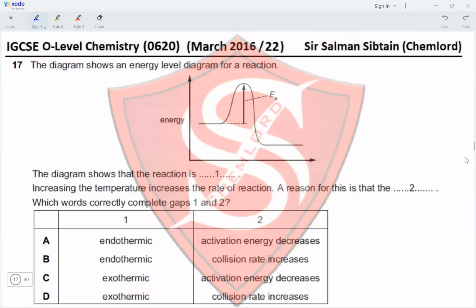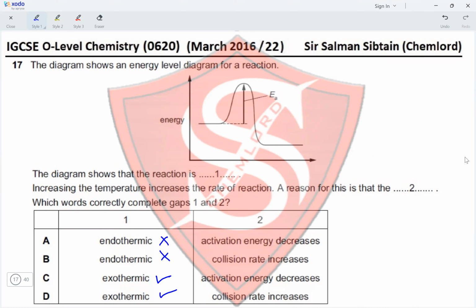Question 17. The diagram shows an energy level diagram for a reaction, and this is an exothermic reaction because the products are at a lower energy level than the reactants. The diagram shows that the reaction is dash. It is exothermic. So this eliminates options A and B.